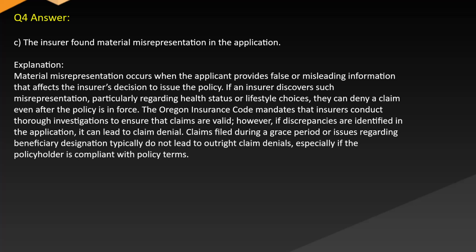Explanation. Material misrepresentation occurs when the applicant provides false or misleading information that affects the insurer's decision to issue the policy. If an insurer discovers such misrepresentation, particularly regarding health status or lifestyle choices, they can deny a claim even after the policy is in force. The Oregon Insurance Code mandates that insurers conduct thorough investigations to ensure that claims are valid. However, if discrepancies are identified in the application, it can lead to claim denial.